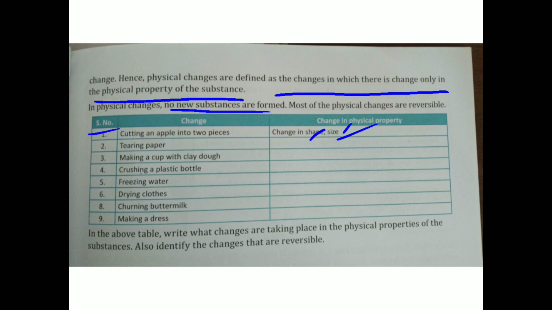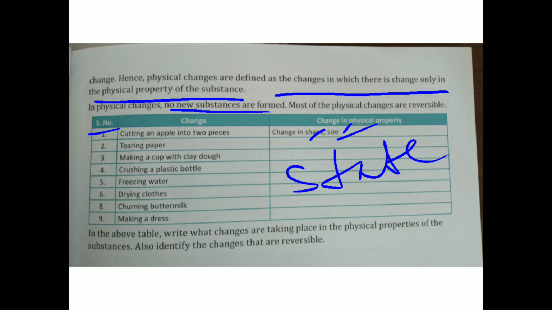Freezing water: when you freeze the water, water changes into ice, so the state is changed. Water is liquid, now it becomes ice, so liquid becomes solid. Drying of cloth: in drying of cloth water evaporates and the cloth remains cloth, no new substance is formed. Here there is a change in the texture and the state.